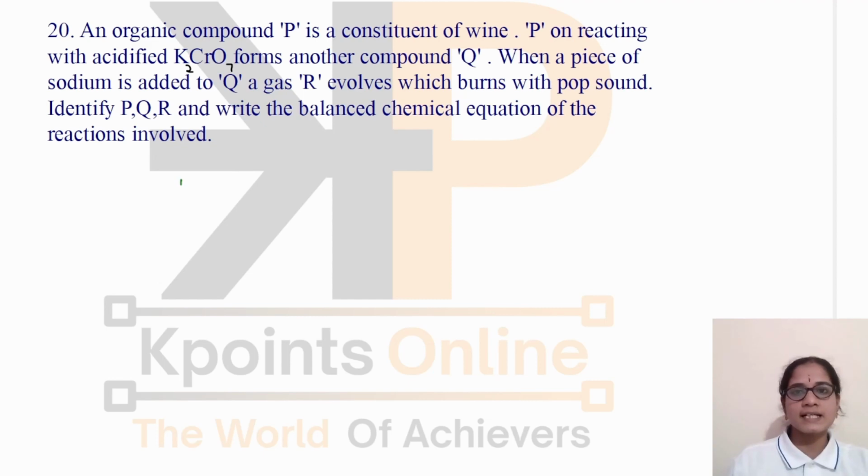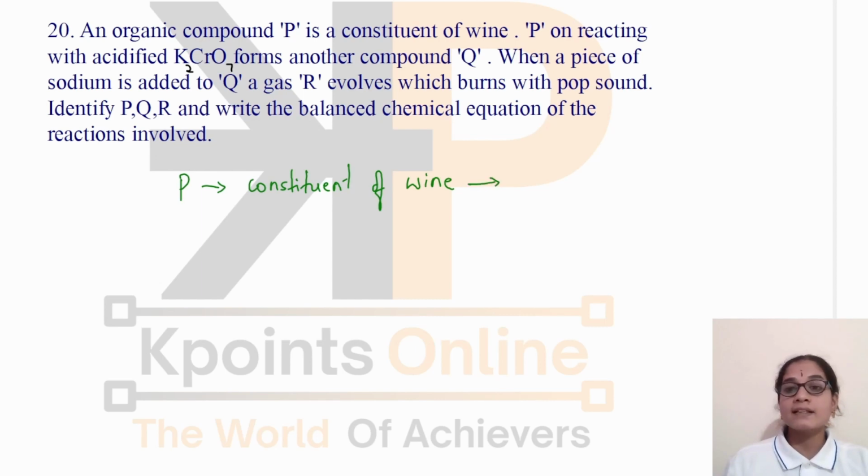They have mentioned that P is a constituent of wine, and it shows that the compound P must be an alcohol, and that alcohol which is a constituent of wine is ethanol. We all know that ethanol is a constituent in all alcoholic drinks. Yes, it must be ethanol.